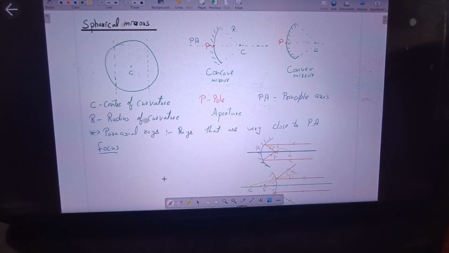You're not audible. Got it? So I'm saying this point is called focus. I've already written the definition for the focus. Ma'am, your voice is breaking. Okay, my voice is not clear.